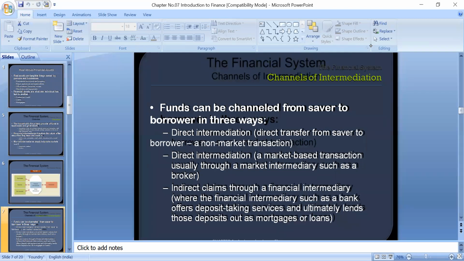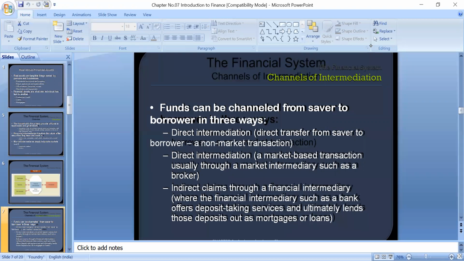There is no intermediary in between. So this is called direct transfer from the saver to the borrower, who have surplus money and who need the money. They have a direct relationship with each other for the purpose of transferring money from the saver to the borrower. This is called direct intermediation. It is a non-market transaction, and the market is not involved, because I am directly getting a loan from you and using it for any purpose, might be personal or business, whatever purpose it is.